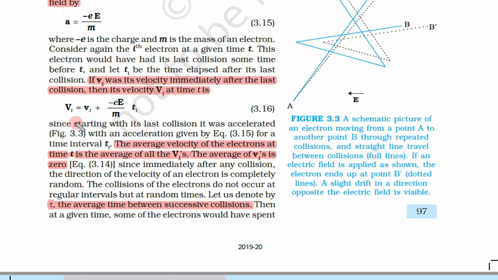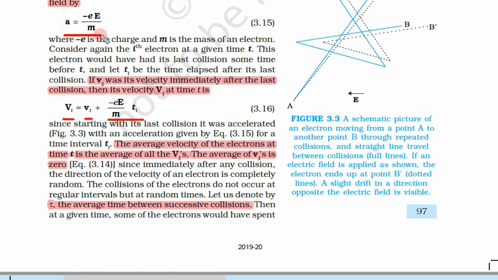So we have reached up to this equation. This is the classical simple equation, v is equal to u plus at. That means final velocity is initial velocity plus acceleration into time. So this final velocity of the electron is equal to the initial velocity, which is simply the velocity just after the collision, plus acceleration into time.